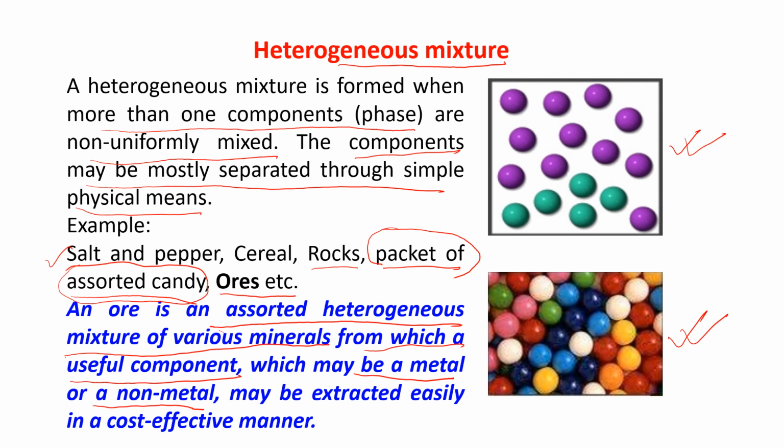And you can extract that metal or non-metal easily in a cost-effective manner. That is known as ore. From ore you can get the mineral in a cost-effective manner. So ore is an example of heterogeneous mixture. Like that, packets of assorted candy is an example of heterogeneous mixture.